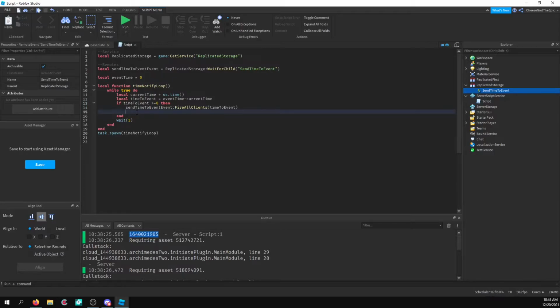Let's say the event goes for like a minute. So I'm going to say else if time to event is more than or equal to -60. So that would mean it happened for 60 seconds. Then we want to do the same thing.